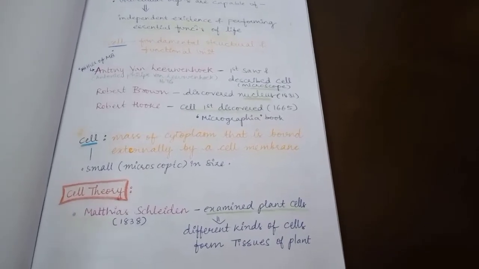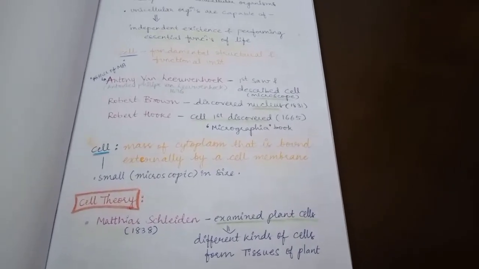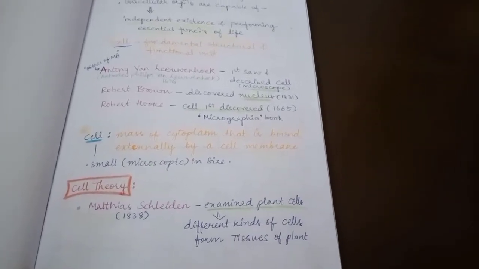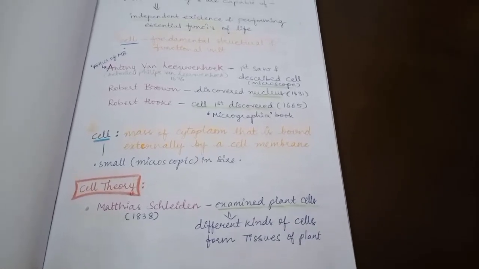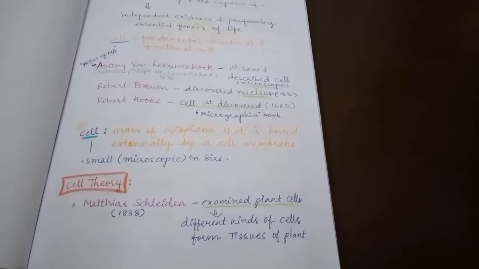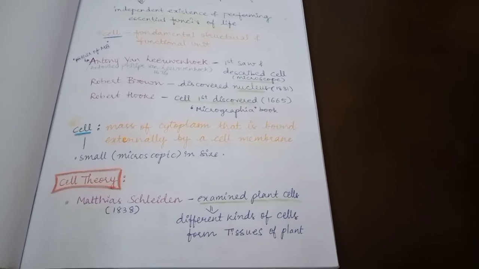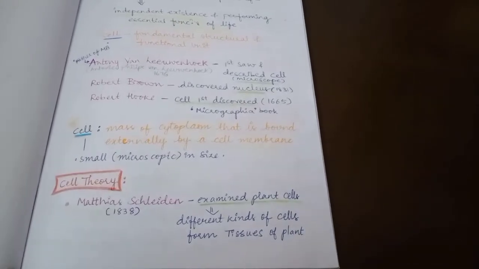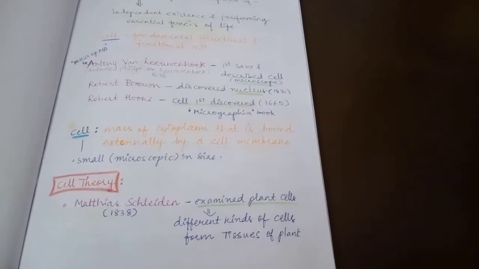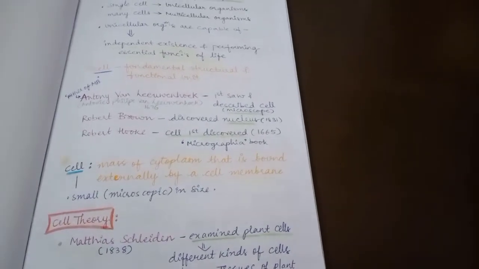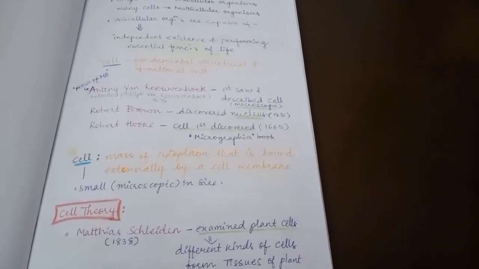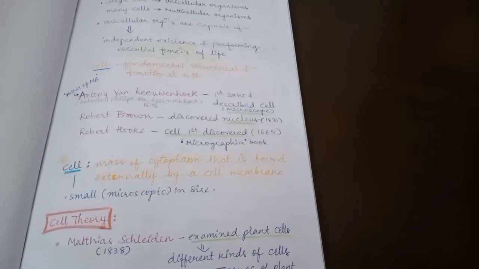So we can say cell is a mass of cytoplasm which has genetic material, and it is bound externally by cell membrane. Cells can be seen in different sizes and shapes.